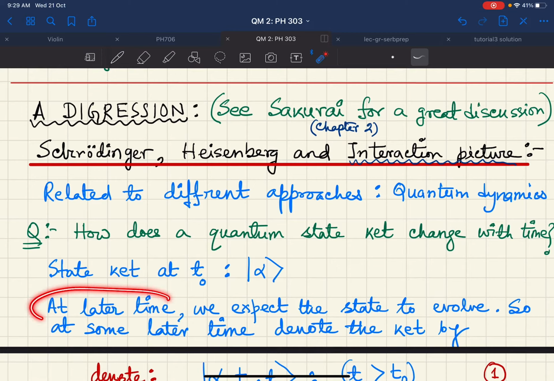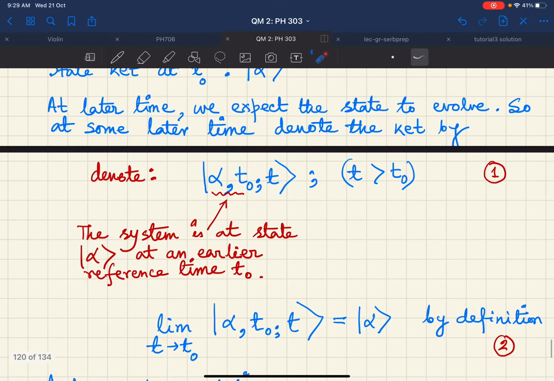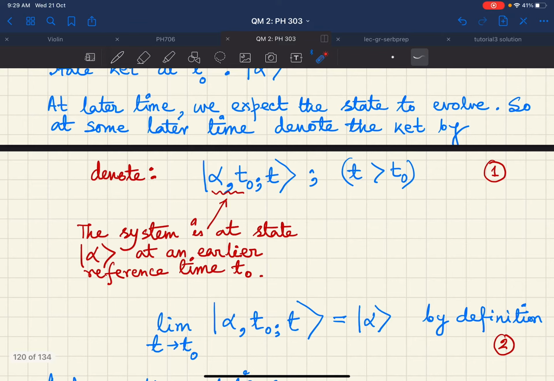So at a later time, we should expect the state to evolve with time. And so at some later point of time, we can denote this state by this notation. Look carefully, the notation here is alpha comma t naught with a semicolon t, and here t is greater than t naught.